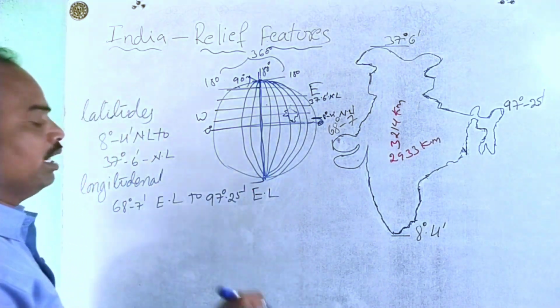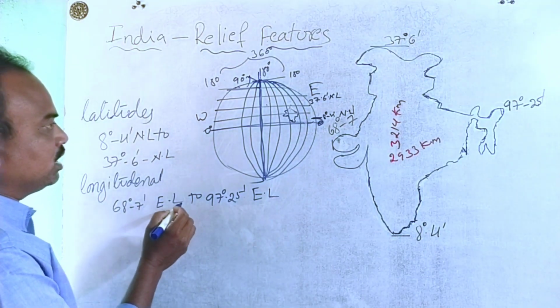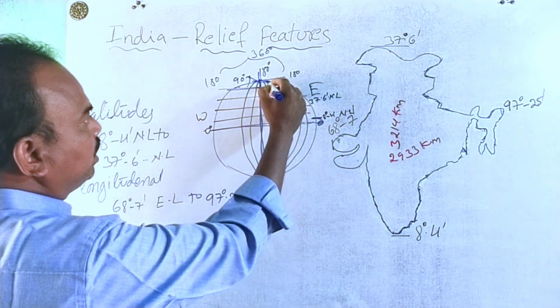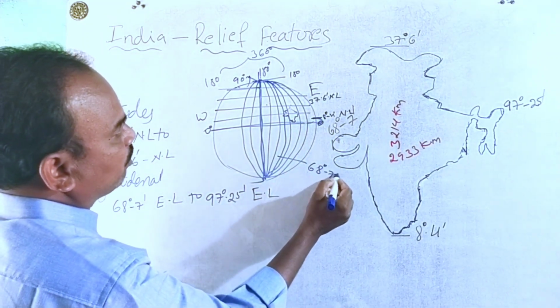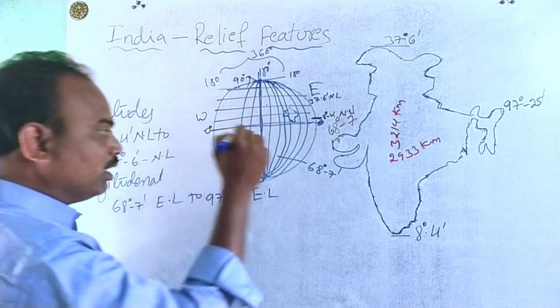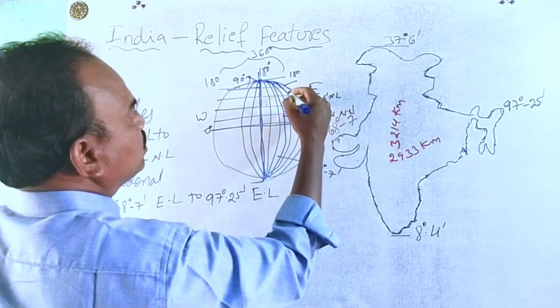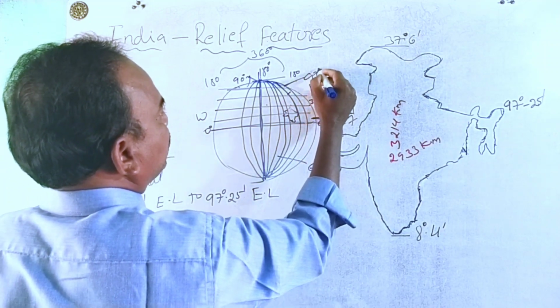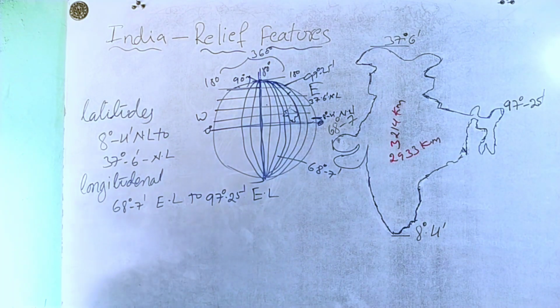But our country India extends to the 68 degrees 7 minutes east longitude. This is the 68 degrees 7 minutes east longitude. From here to this, it is 97 degrees 25 minutes east longitude. So this is the extension of our country based on the latitudes and longitudes.